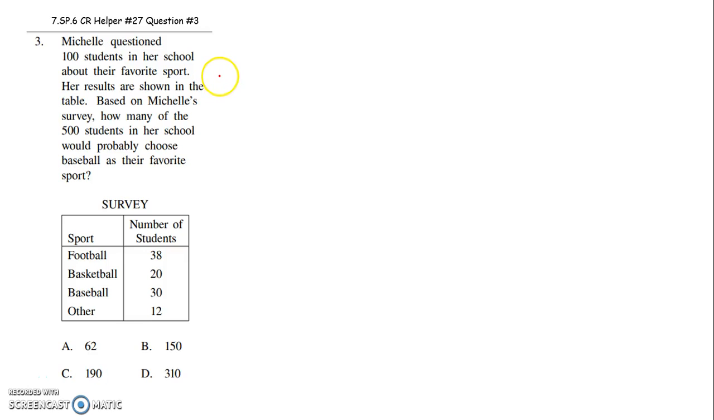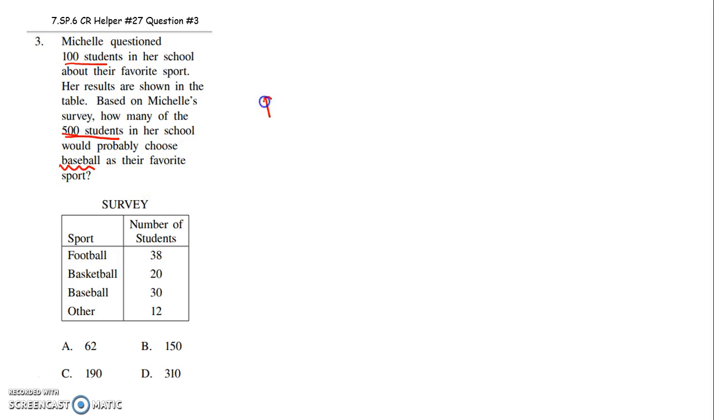Seventh graders, this is to help you with question 3 on CR 27. It says, Michelle questioned 100 students in her school about their favorite sports. Her results are shown in the table. Based on Michelle's survey, how many of the 500 students in her school would probably choose baseball as their favorite